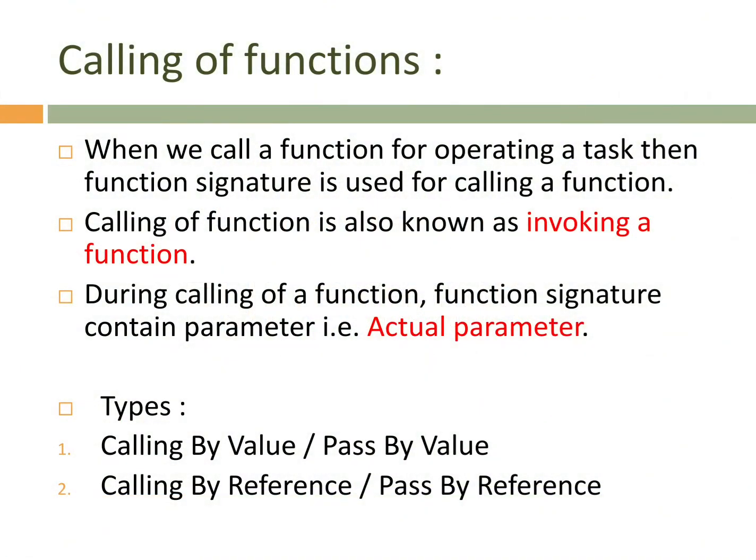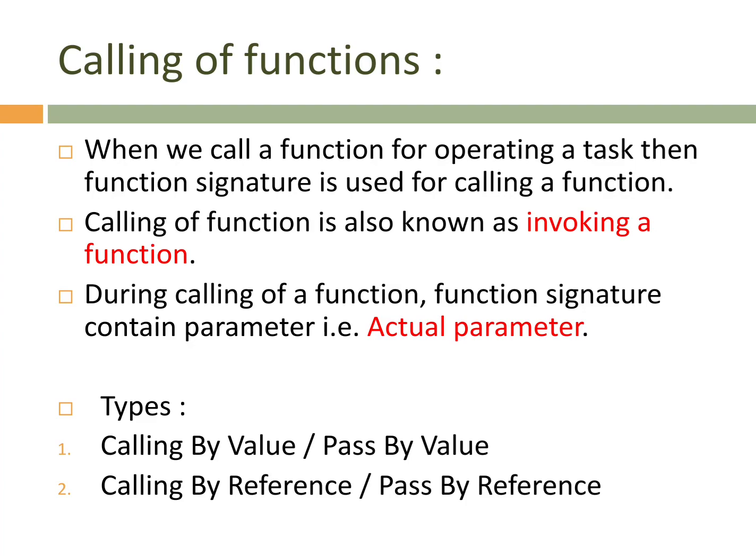See, calling of a function. First point, when we call a function for operating a task, then the function signature is used for calling a function. You all know that we are going to use a function signature in the main function or in some other function so that we can call a function from another function. And the role of a function is to operate some task. When we call a function, that function is known as the called function, and the place from where we are calling it is the calling function.